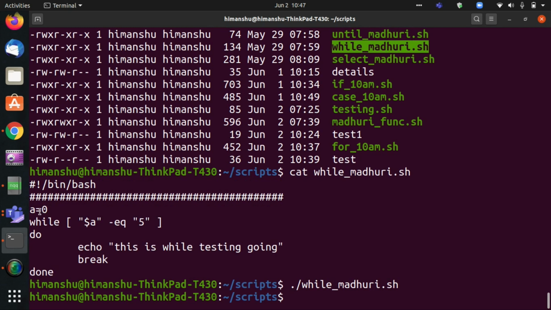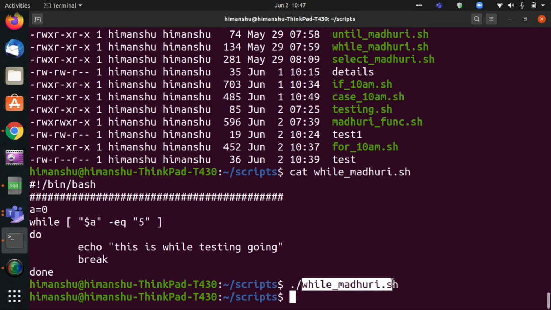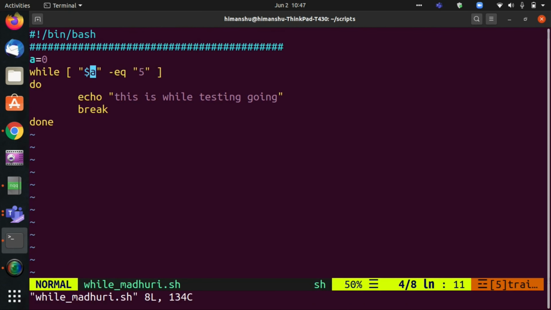it will not do anything, because I have assigned a the value 0, whereas I am testing it against 5, so it will never go inside the loop. Let me show you. If I open the script in vi, change the value to 5 and remove this break also, now I have defined a equal to 5, and while the value of a is equal to 5, this loop will keep running.